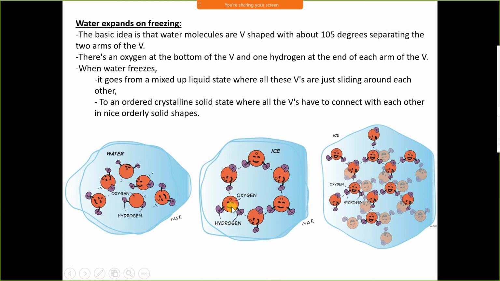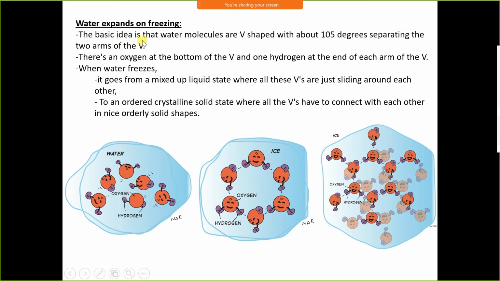As it comes into a proper form, the angle between the arms of the molecules is 105 degrees. But when it solidifies, its angle increases to 108 degrees. It means its specific volume increases and it expands on solidification, expands on freezing.